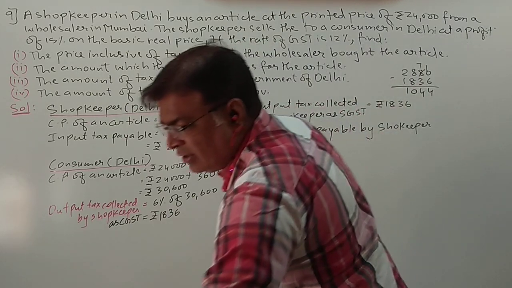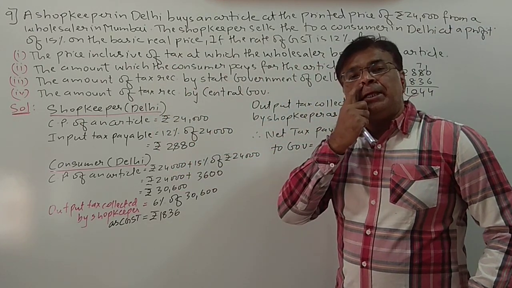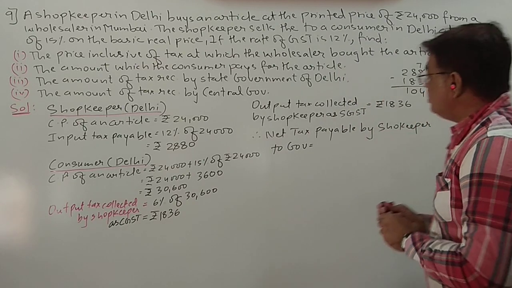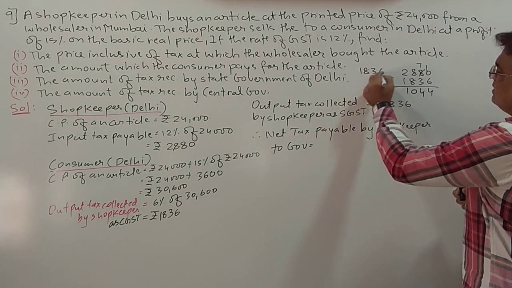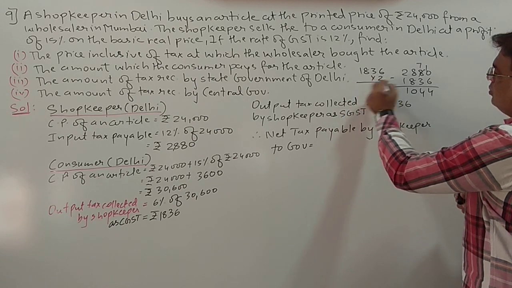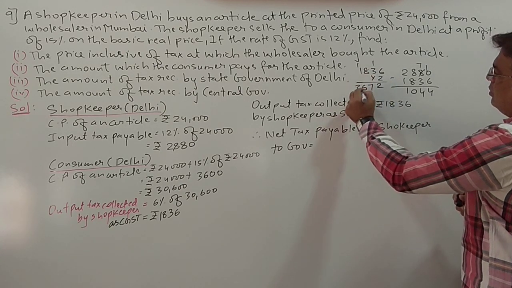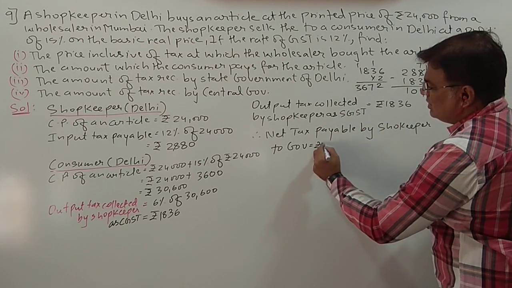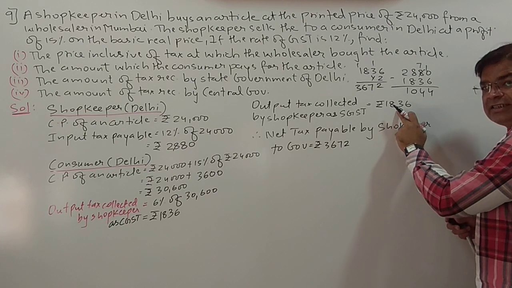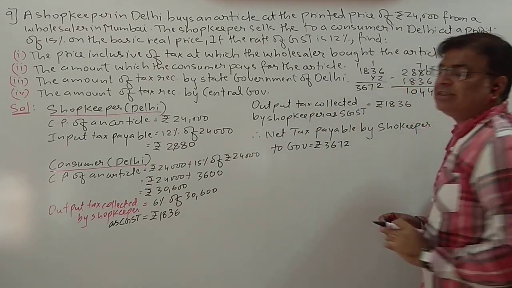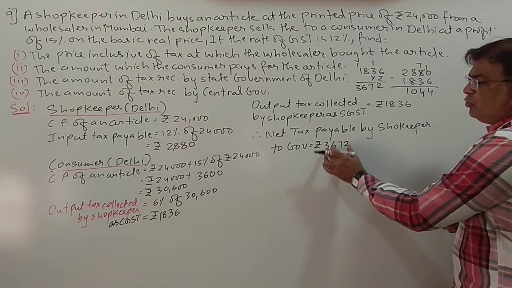Okay. See, are you understanding, students? The shopkeeper is collecting how much tax from the consumer? 1836 into 2. Okay, he is collecting rupees 3672 because 1836 as CGST and 1836 as SGST. So from this 3672, what he will do?